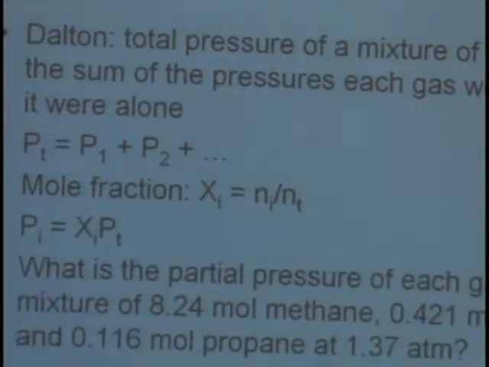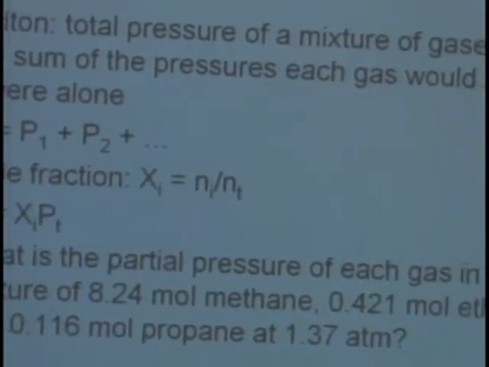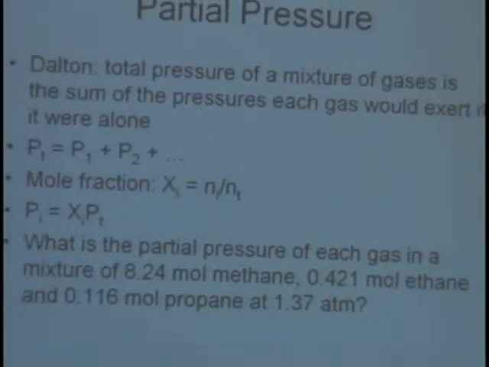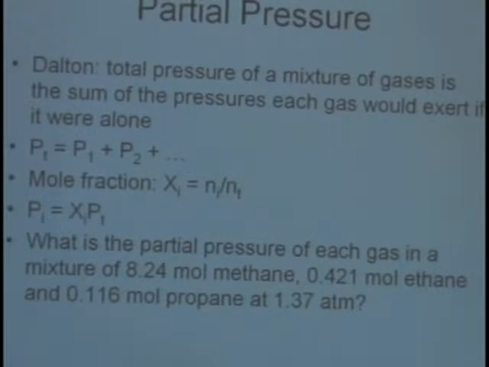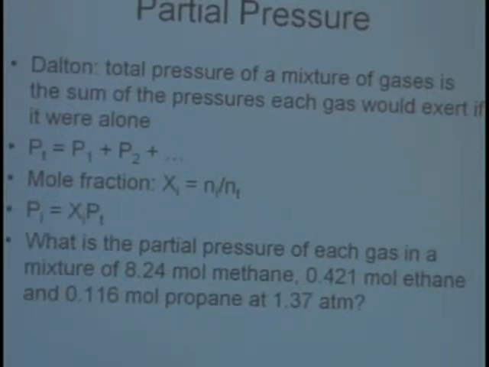Here's the question that we're going to answer then. It says, what is the partial pressure of each gas in a mixture of 8.24 moles of methane, 0.421 moles of ethane, and 0.116 moles of propane at 1.37 atmospheres? The 1.37 atmospheres is our total pressure.